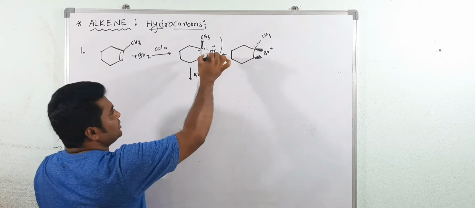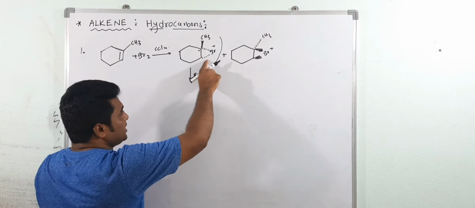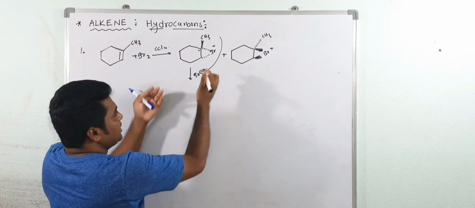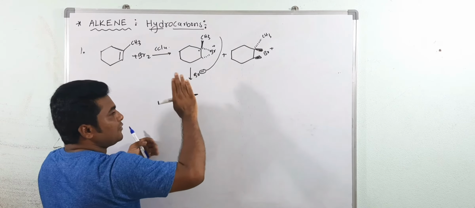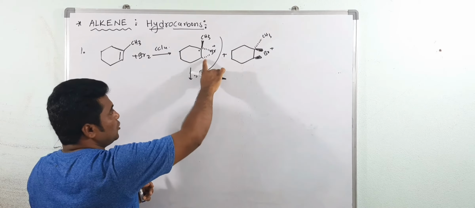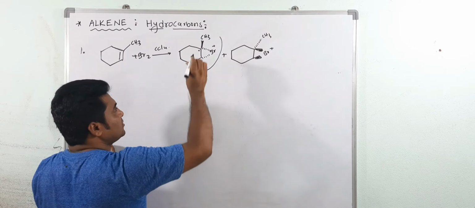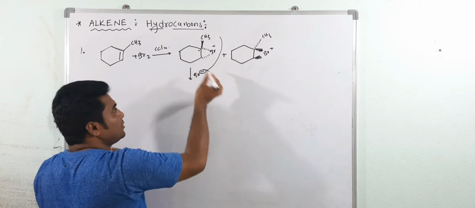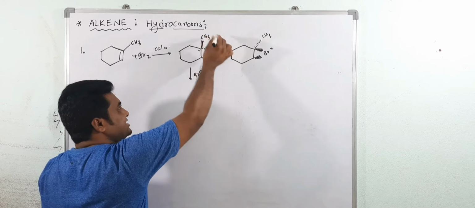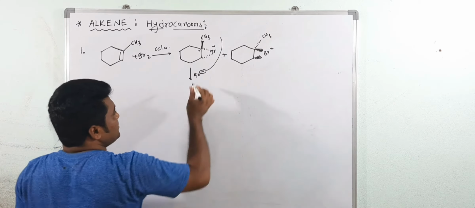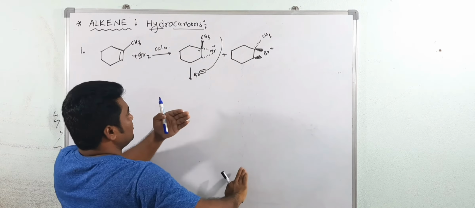This is an anti addition, and this bromonium ring is present below the plane. So this Br minus attacks from above the plane. But above the plane, CH3 is already there. So this Br minus forces this CH3 to below the plane.